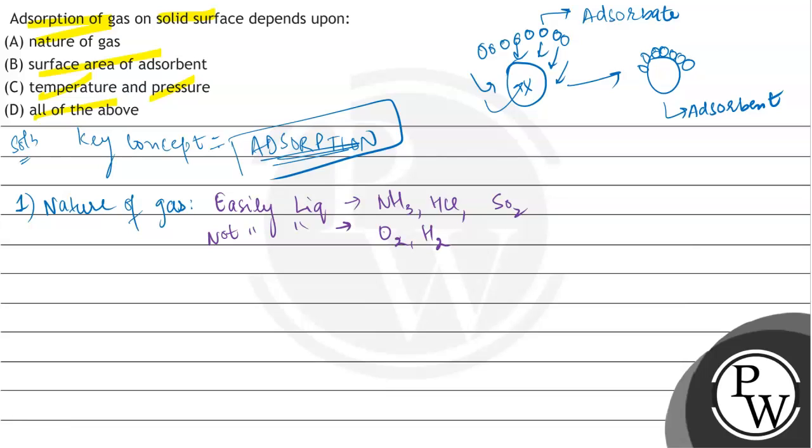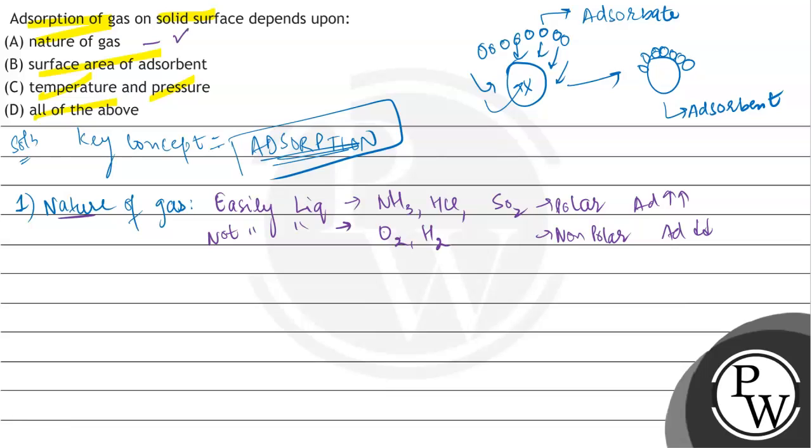So the polar gases, which are easily liquefiable, are more easily adsorbed also, whereas the gases which are non-polar are less easily liquefied, so their rate of adsorption is also very low. That means adsorption does depend on the nature of the gas. So option A is correct.